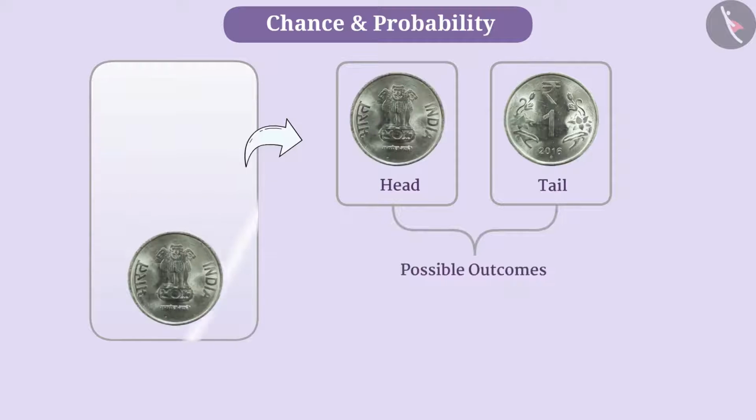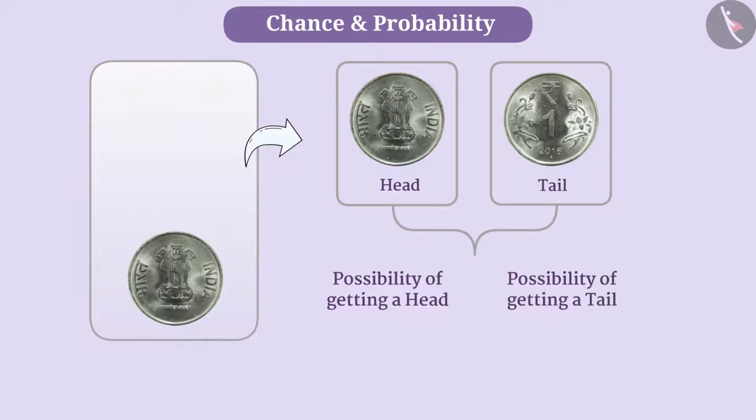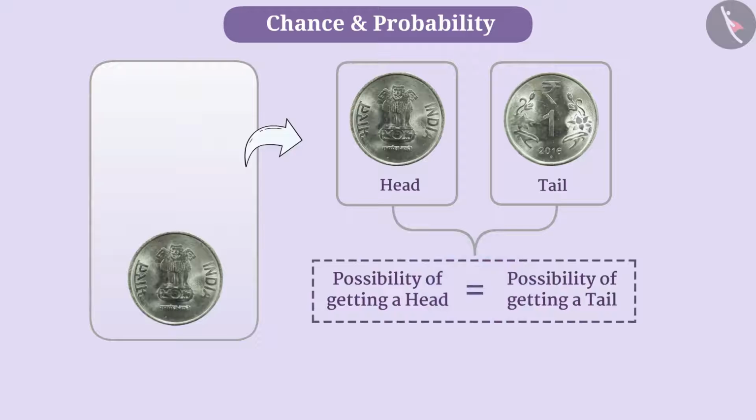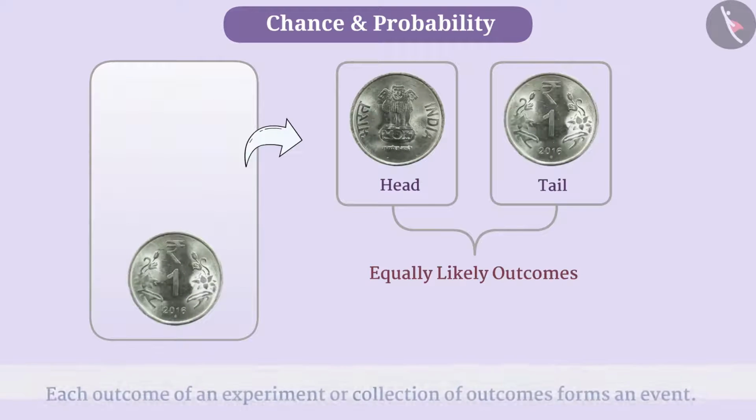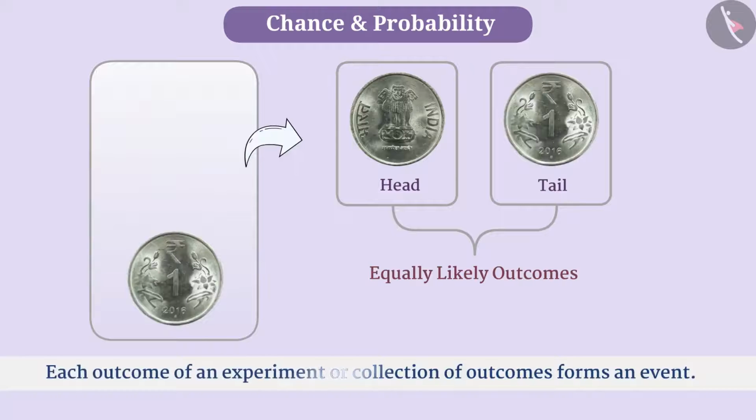But in this situation, the possibility of getting a head and the possibility of getting a tail are equal. In such a situation, we say that the outcomes are equally likely. Here, both head and tail are equally likely outcomes. Here we have done an experiment of tossing the coin, the outcome of which can be head or tail. Each outcome of an experiment or a collection of outcomes forms an event. Like here, getting head is one event, and similarly, getting tail is also one event.